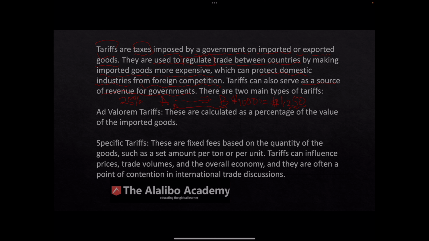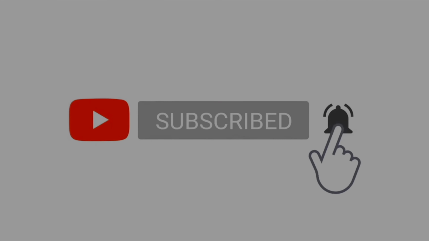That's how it becomes revenue for governments. That's how governments enrich themselves, and they can use it to balance trade. If there's an imbalance of trade between two countries, that is, one country is importing more than the other, then they can use tariffs to balance trade. Very important point here: tariffs can also serve as a source of revenue.